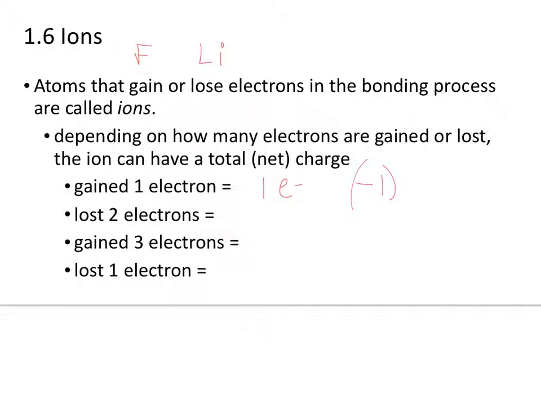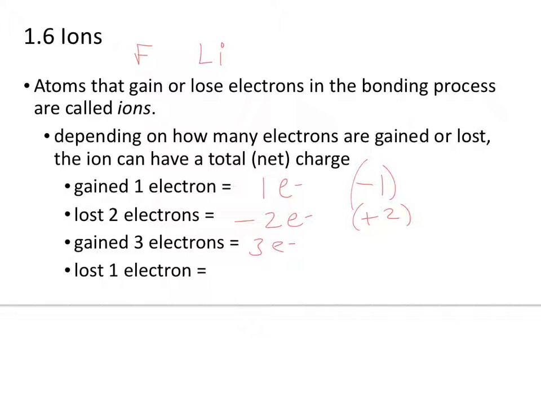If you lose two electrons, it's subtracting two electrons, which are minus. Well, if you take away two minuses, what do you get? You get +2.